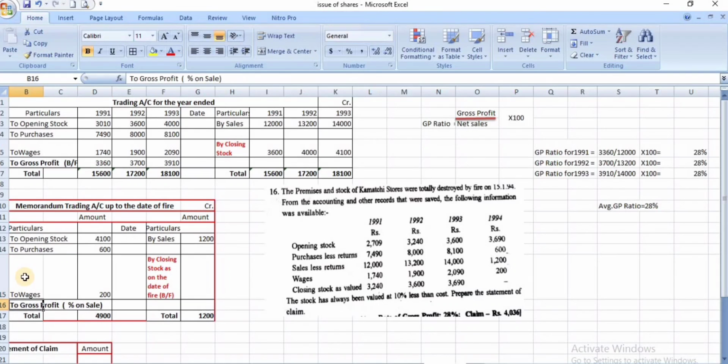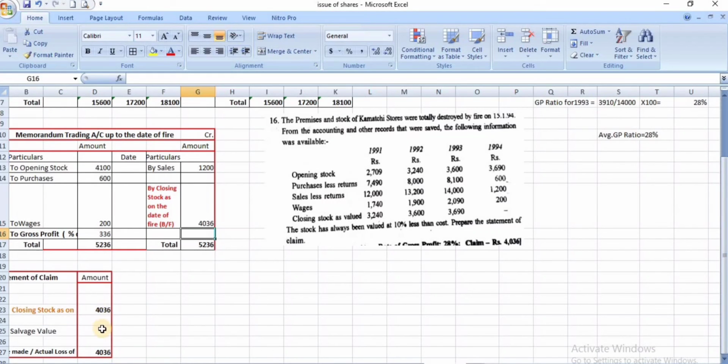And the gross profit is 28% on sale, 28% on this amount 1,200. 28% on 1,200 comes to 336. Now the remaining balance is the closing stock as on the date of fire, 4,036.